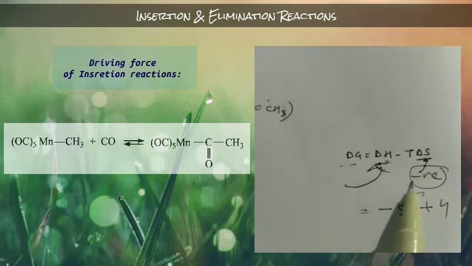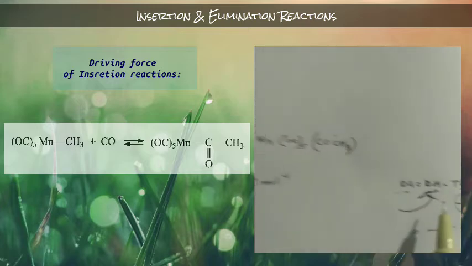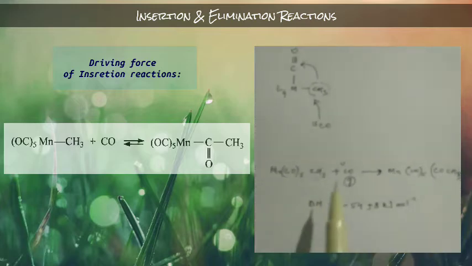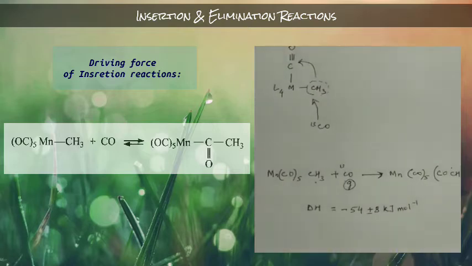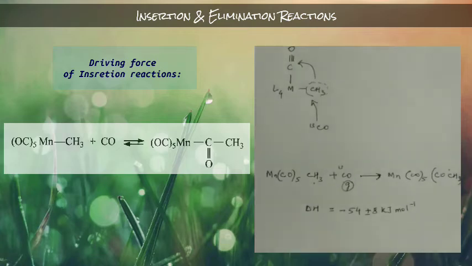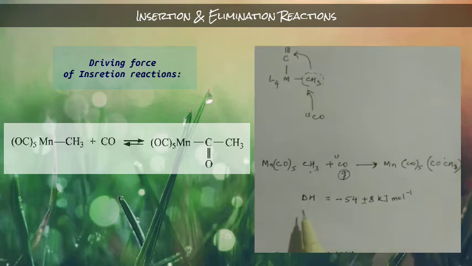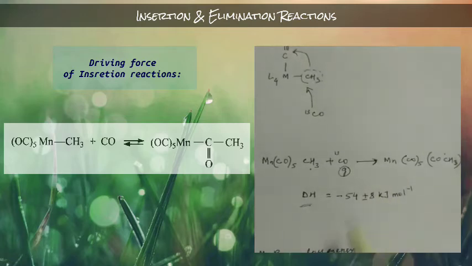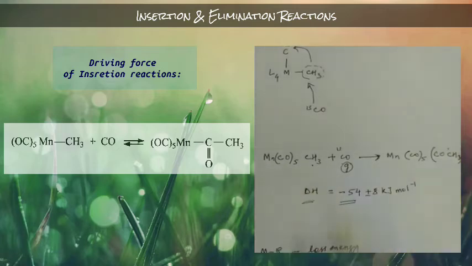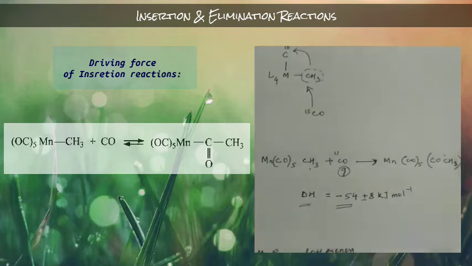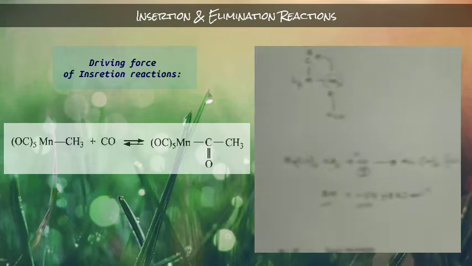No doubt the entropy will give you a negative value, which will retard this reaction. But the enthalpy change will drive this reaction. It will tell us why this reaction is occurring. We can calculate the ΔH value experimentally, and it gives -54 ± 8 kilojoule per mole for this reaction. When you put this value in this relation, eventually you will get a negative ΔG value.